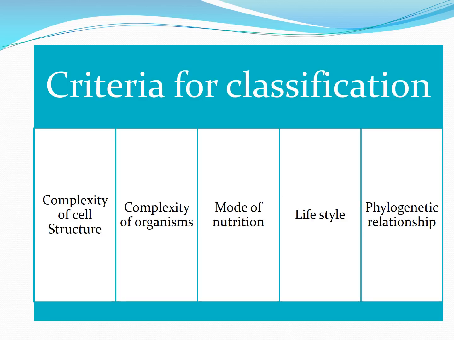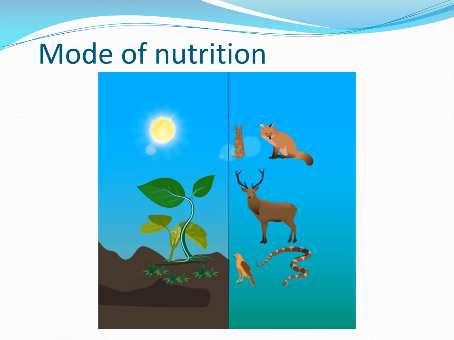Let's look at the third criteria. The third criteria which he used for classification was mode of nutrition. We have already learnt that there are two modes of nutrition. First is autotrophic mode of nutrition and second is heterotrophic mode of nutrition. Autotrophic mode of nutrition is normally seen in plants, where plants absorb the energy from the sun and they make food for themselves.